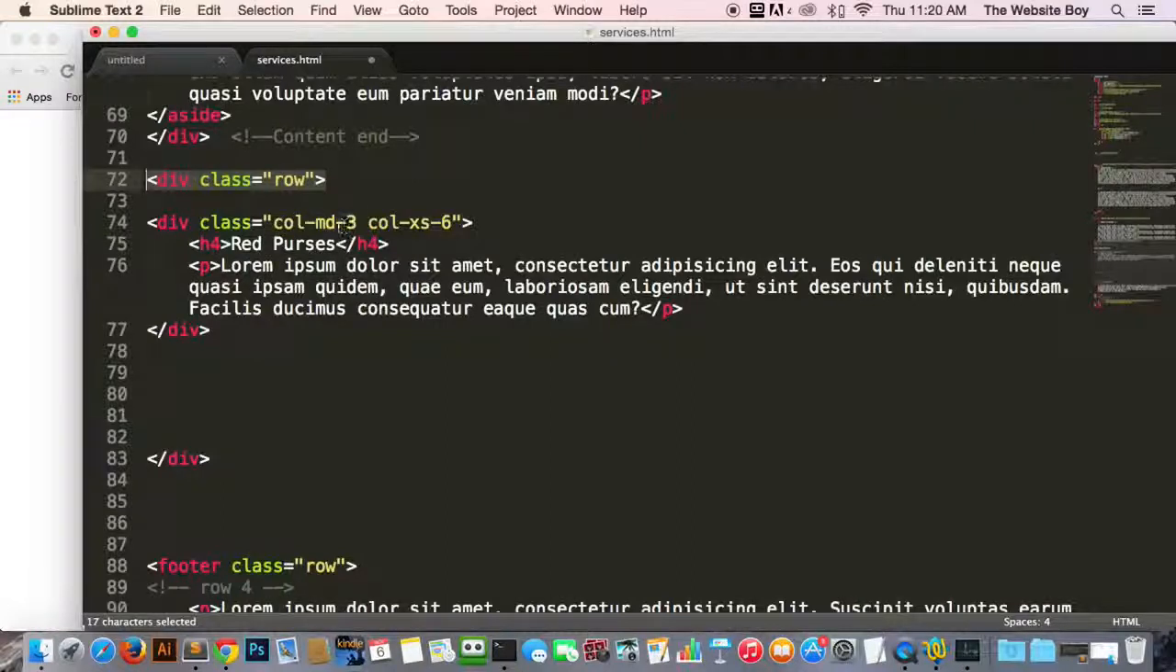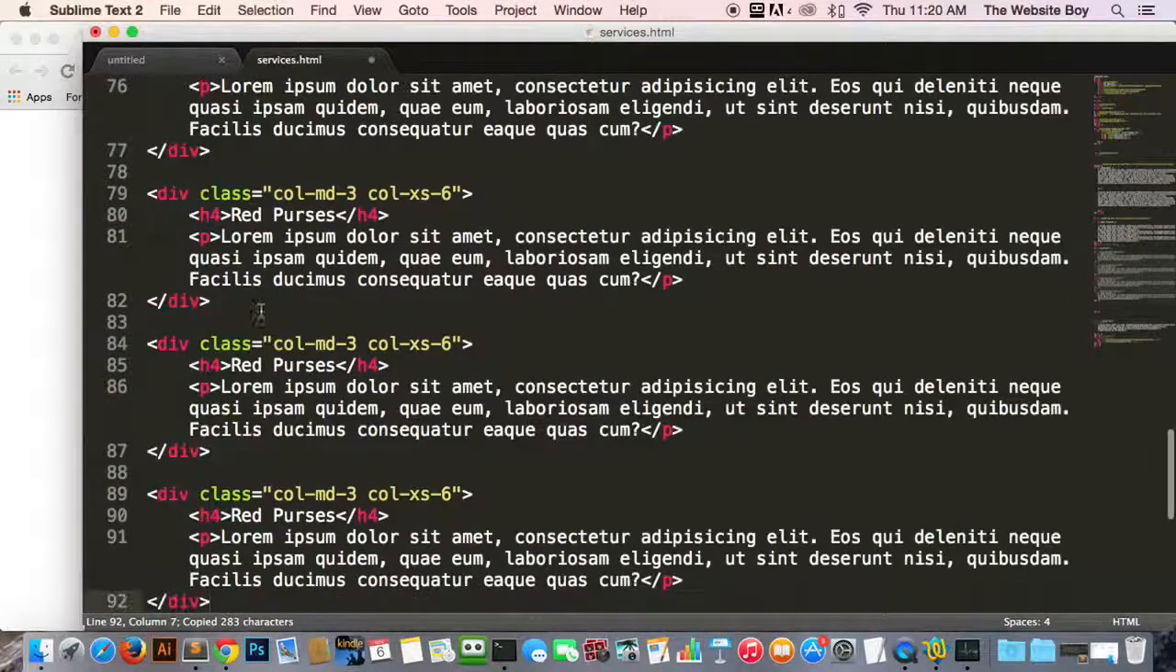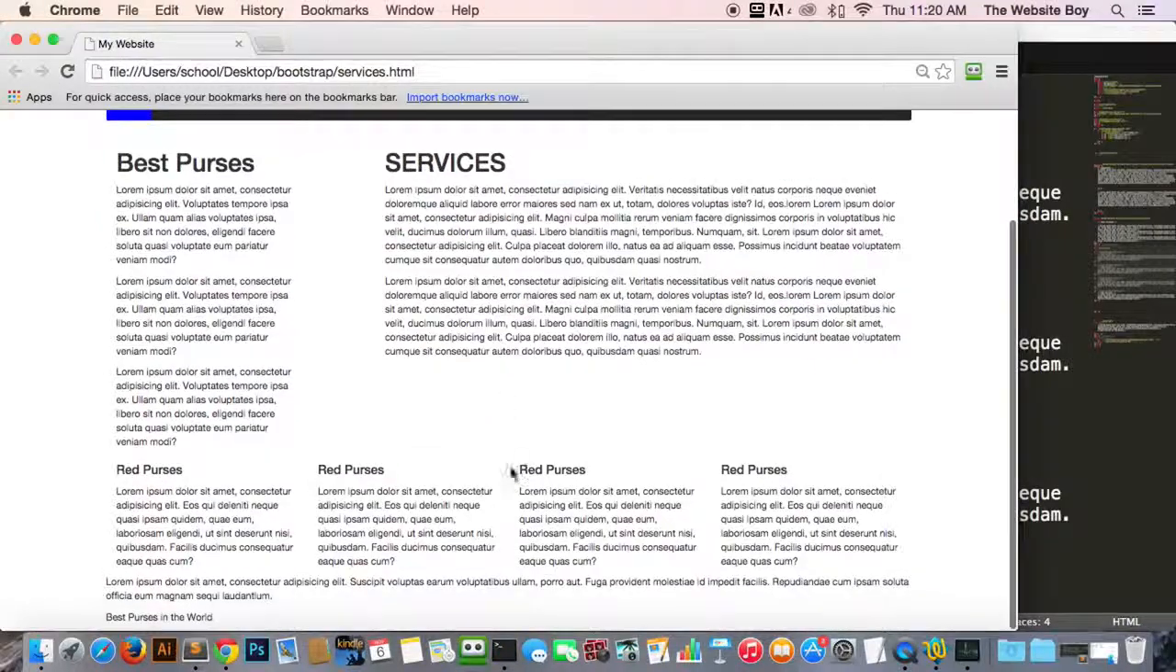So col-md-3. All right, and then we're just gonna make a copy of this, and let's do this four times. All right, so let's go back here and just refresh, and we can see that we have four little boxes here.